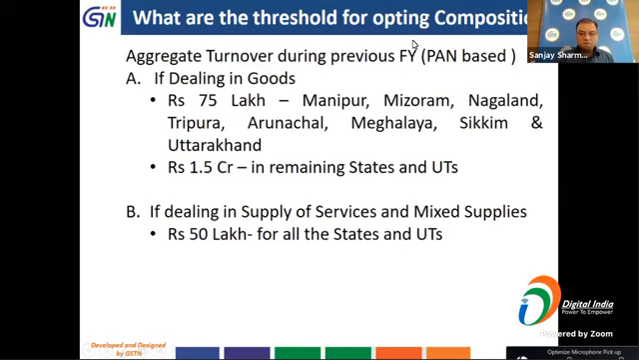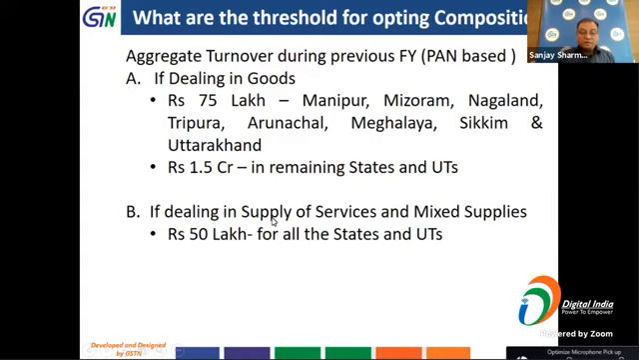Now, in this case, the aggregate turnover during the previous financial year, which is again PAN based, that means aggregate for all the GSTINs on a single PAN. The limits are shown here. If that PAN is dealing only in goods, it is rupees 75 lakhs, which is applicable for the states of Manipur, Mizoram, Nagaland, Tripura, Arunachal, Meghalaya, Sikkim, and Uttarakhand. For the remaining states and union territories, it is rupees 1.5 crore.